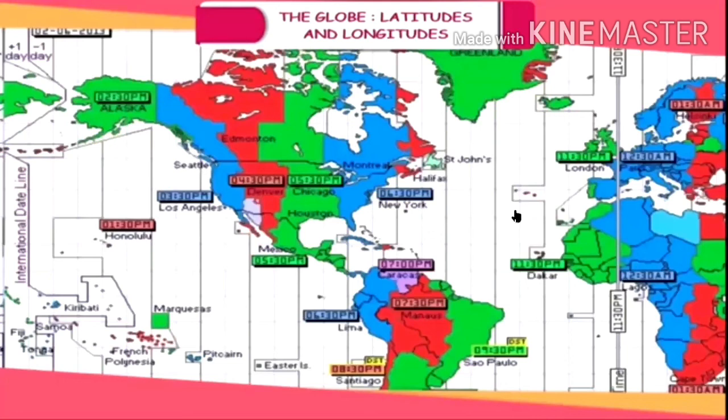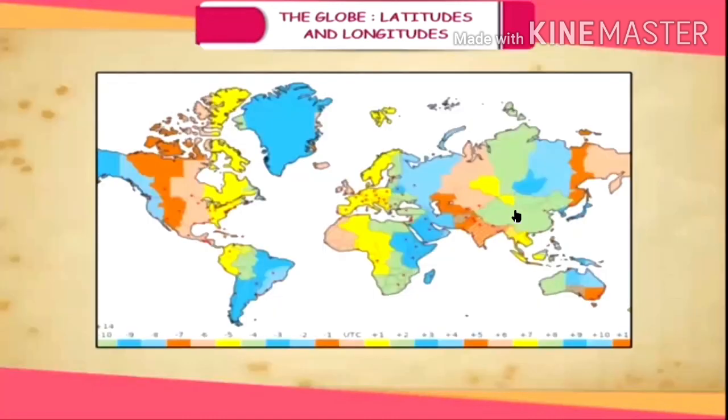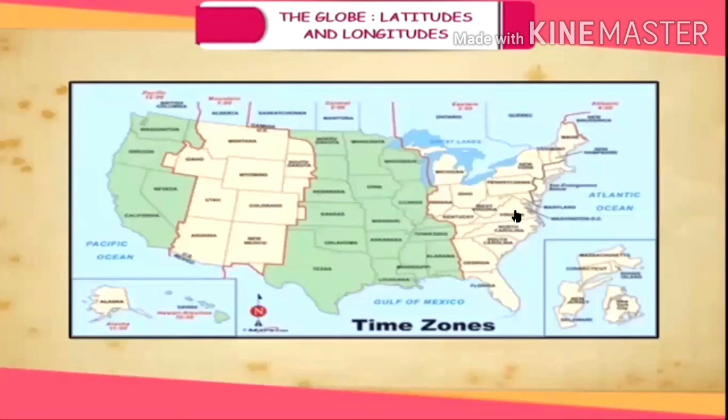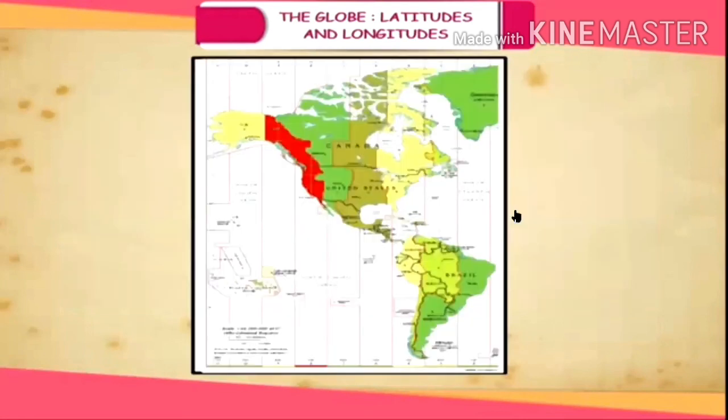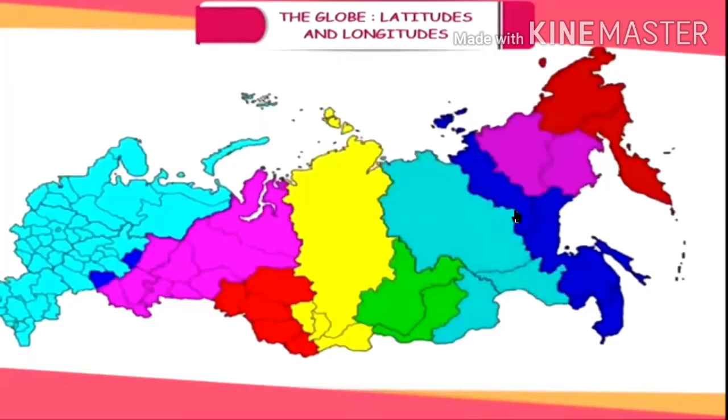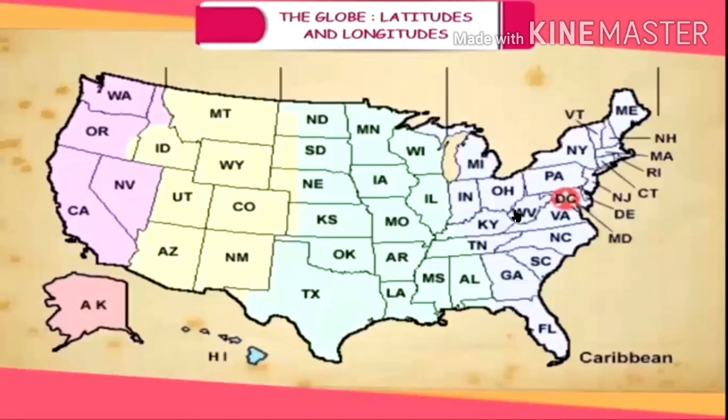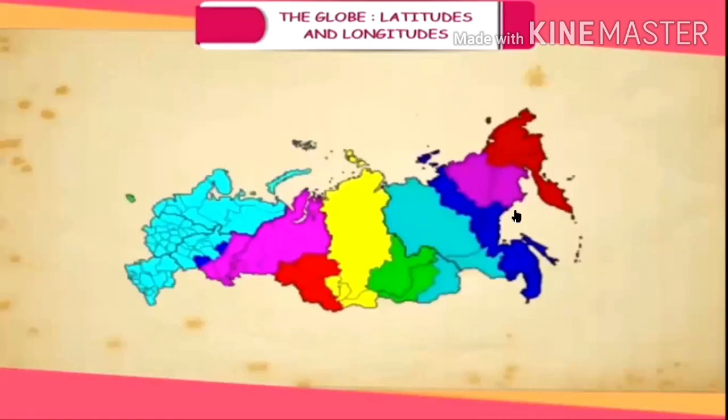Time zones of the world. A time zone is a north-south section of the earth in which all clocks show the same time. The subject of the world's standard time was discussed at the International Congress held in Washington. Consequently, the world was divided into 24 time zones of 1 hour each. Some big countries like the USA and Russia have adopted more than one standard time. The reason is that they have a large longitudinal extent. For example, the USA has 9 standard time zones, while Russia has as many as 11 standard times.